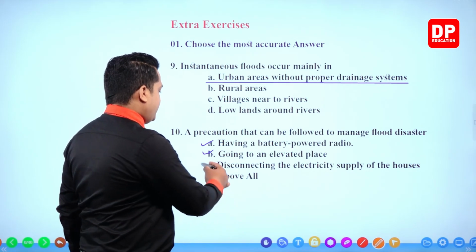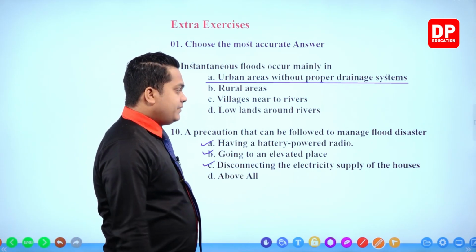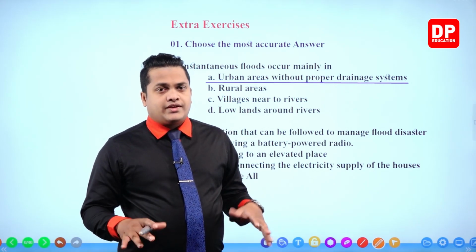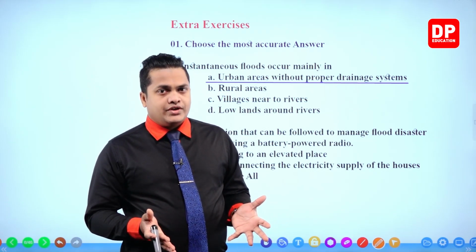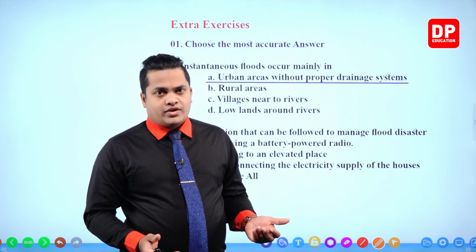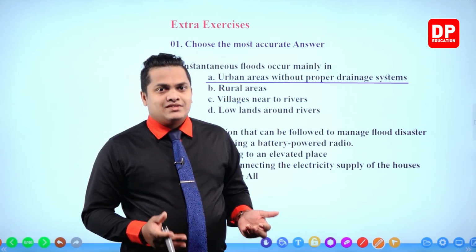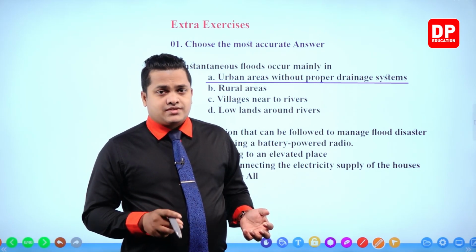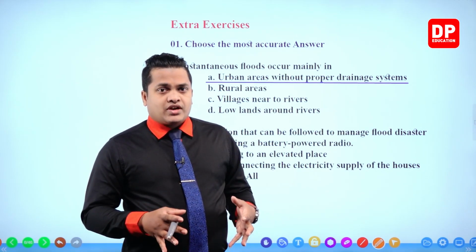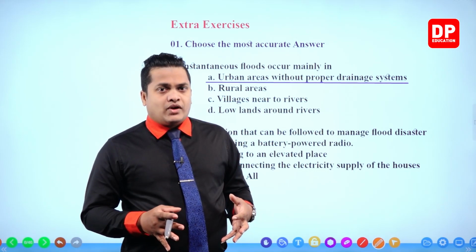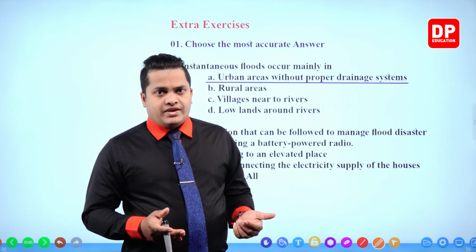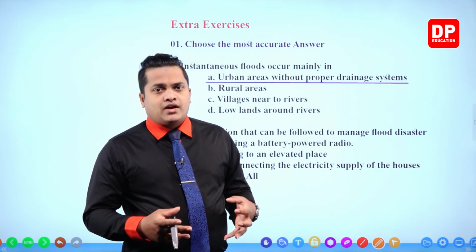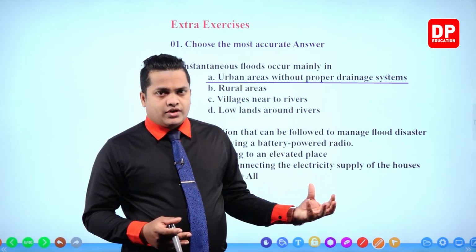This is also correct, because you know that usually because of flood, the houses get covered by water. In that case, sometimes there is a risk that upon covering of water, the electrical switches and the wires might come in contact with the water.